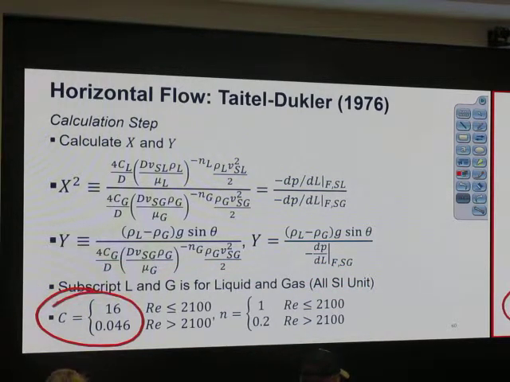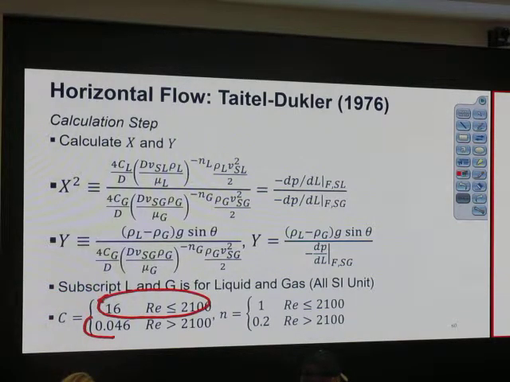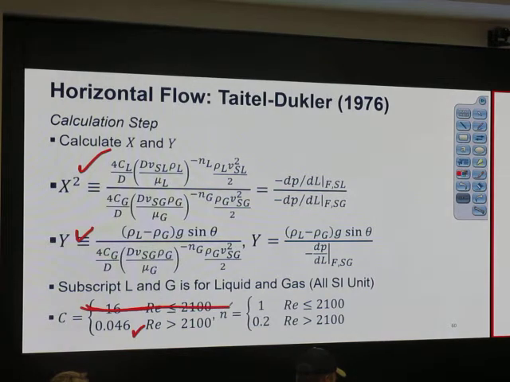The bottom part. Maybe not this one, but this thing is also on a different slide, like 16 over Reynolds number. That is the friction factor for the laminar flow case, right? You need to know that. That you need to write. I don't tell you that. I may tell you this, but 16 over Reynolds number, you write that.